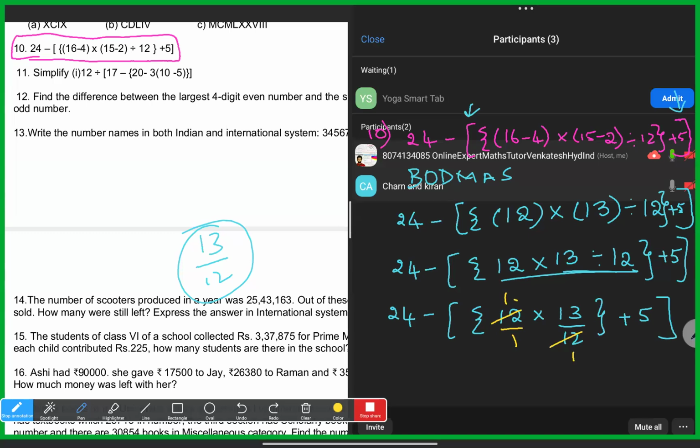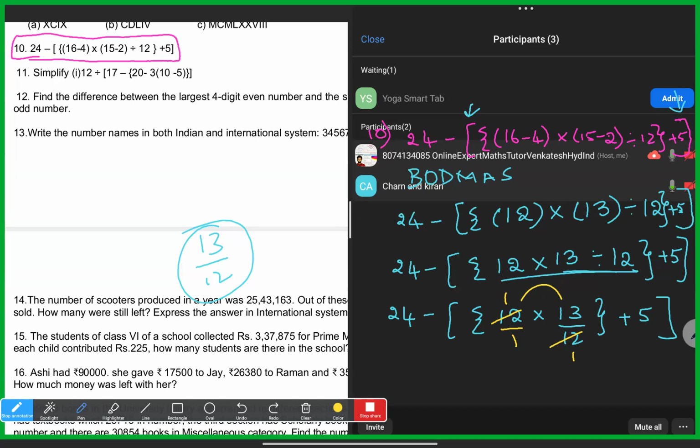You can remember one thing: if you have the same number in the numerator and denominator in multiplication between fractions, you can cut it. Cancelling means you are actually dividing by the 12 table. Suppose this is confusing for you, Kiran, in multiplication of fractions you need to multiply the numerators and denominators. So 12 into 13 is 156. Then 156 by 12, finally you will get the same answer 13.